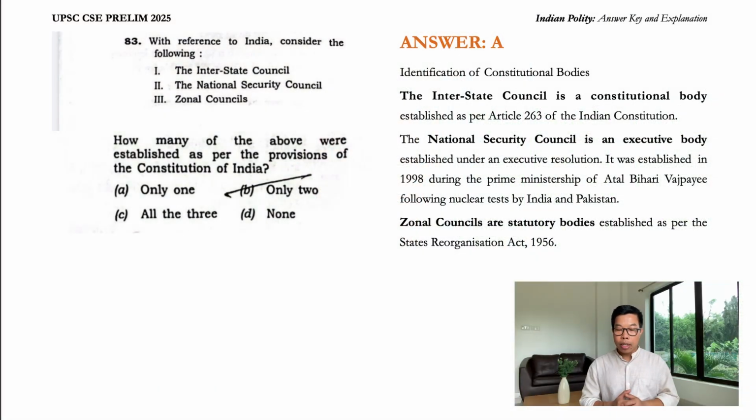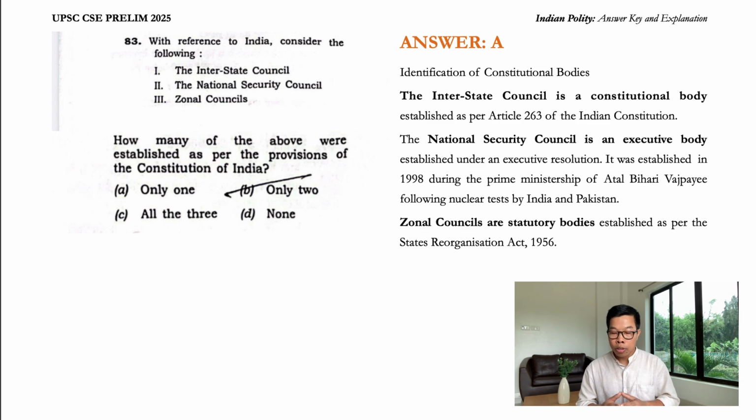Question number 83. With reference to India, consider the following: the Interstate Council, the National Security Council, and the Zonal Councils. How many of the above were established as per the provisions of the Constitution of India? Guys, this is simply a question like which of the following is a constitutional body? Constitutional bodies questions, right? See, the Interstate Council is a constitutional body as per Article 263, right?